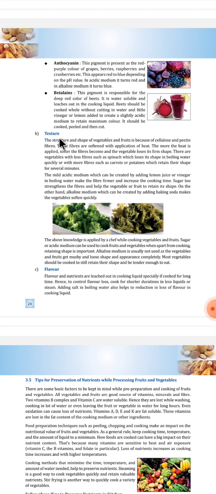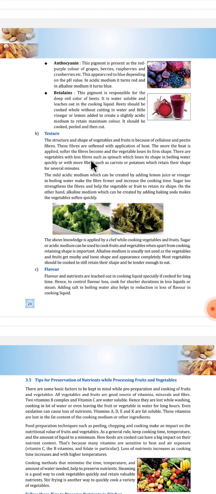Now texture. What is the effect of heat on the texture of vegetables and fruits? The structure and shape of the vegetables and fruits is because of cellulose and pectin fibers. These fibers are softened with application of heat. When we apply heat or when we cook food, these fibers get soft. The more the heat is applied, the softer the fibers become and the vegetable loses its firm shape.